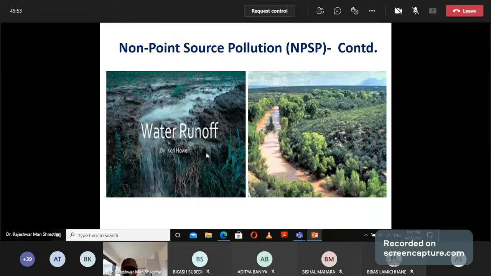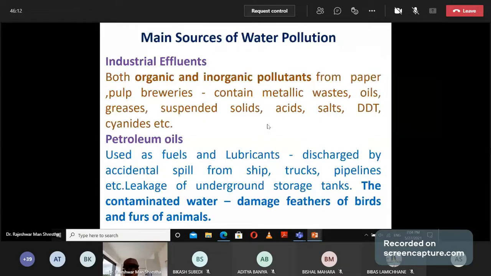This is water runoff, which means water passing from the land. The second picture also shows the main source of pollutants in water, which is washed away by rain.